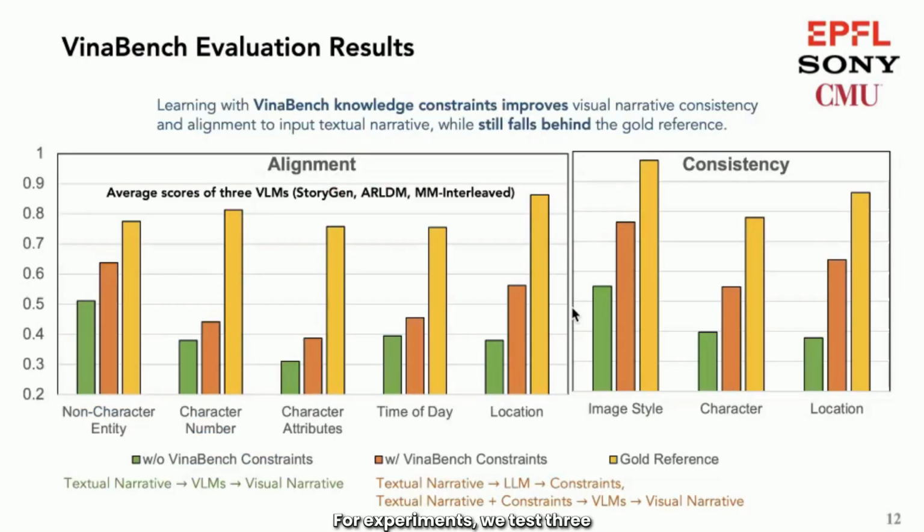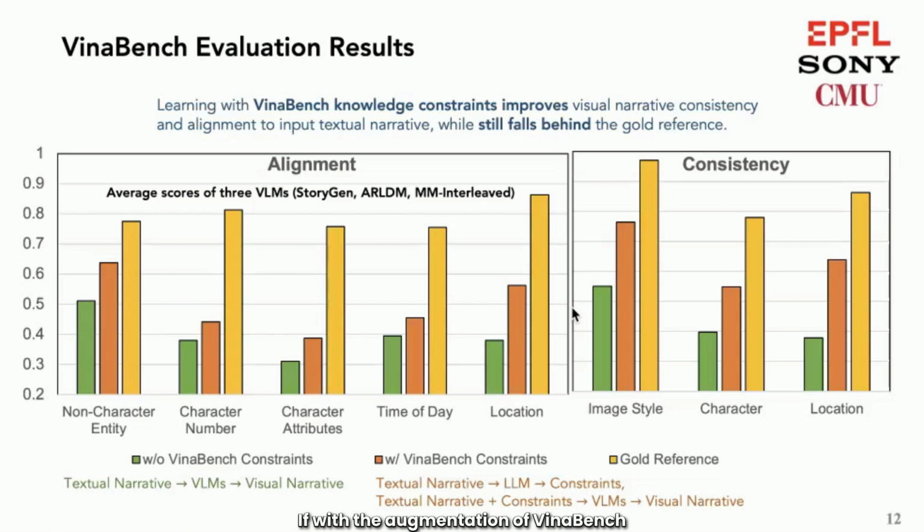For experiments, we test 3 baseline vision language models that are optimized for visual narrative generation, including StoryGen, ARLDM, and MM-Interleaved. We evaluate these model generations with and without the augmentation of our VinaBench knowledge constraints. Without VinaBench constraints, shown as the green setting, vision language models are fine-tuned to generate the visual narrative directly based on the input textual narrative.